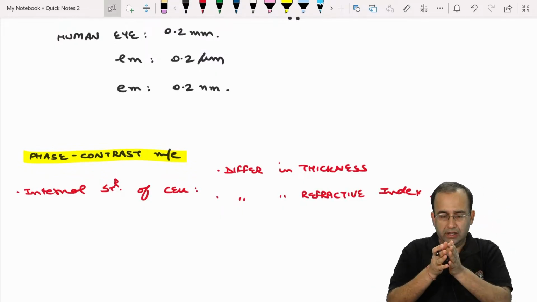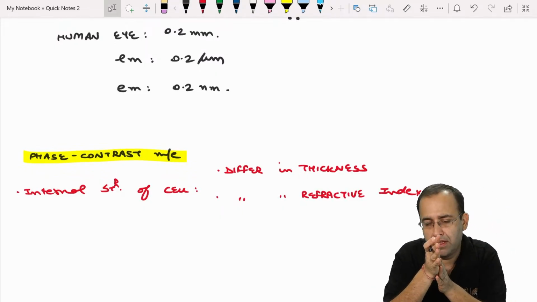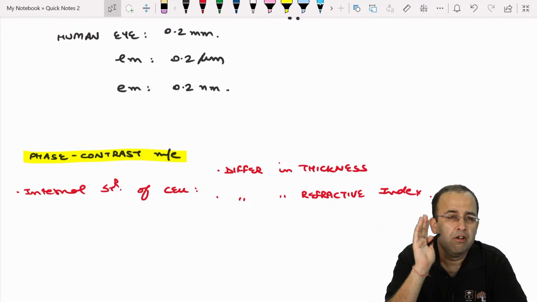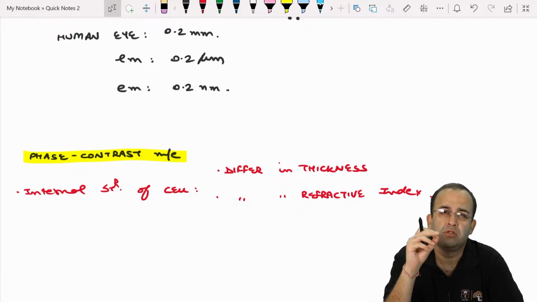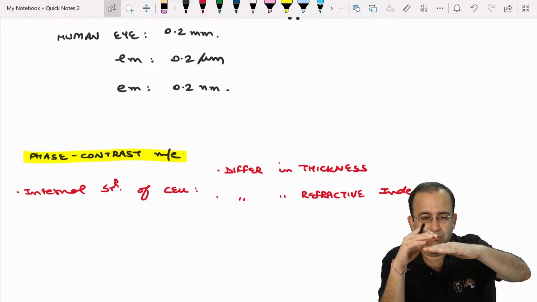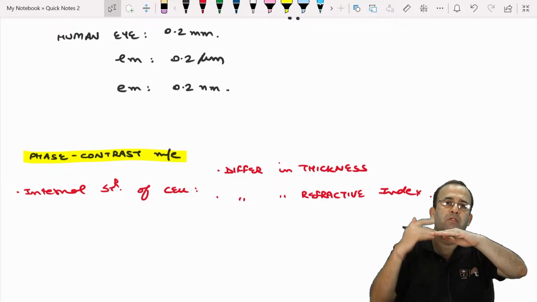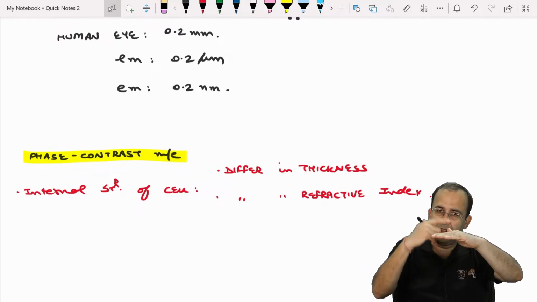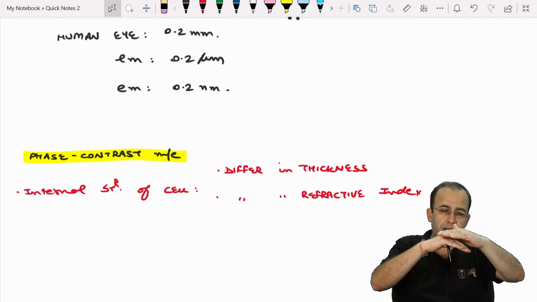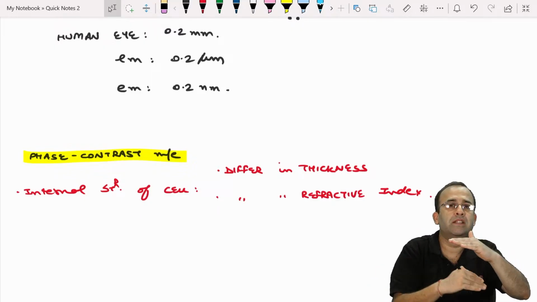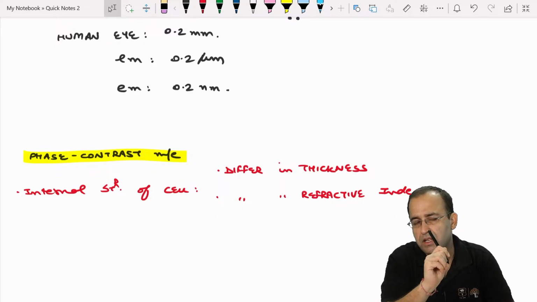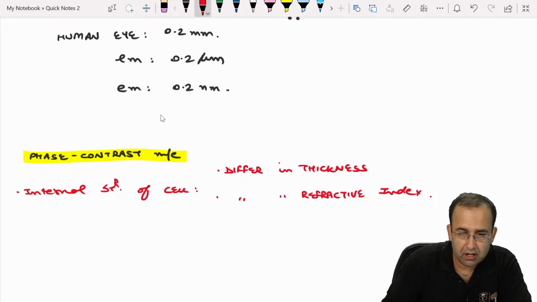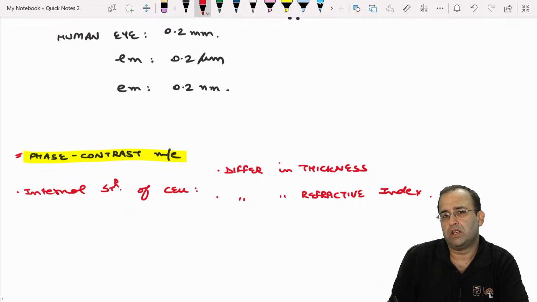देखो बच्चे, when light passes through an object, it emerges in a different phase depending upon the refractive index of the object. We know this from 9th, 10th class physics also, that when light is passing from oil that is floating above water, so when it is passing through the oil, वो थोड़ा सा bend हुआ, and when there is oil water barrier, because the refractive index is different, it bends at a different angle. So when light is passing through an object, depending upon the refractive index, it emerges in different phases. So this is the principle of phase contrast microscopy.